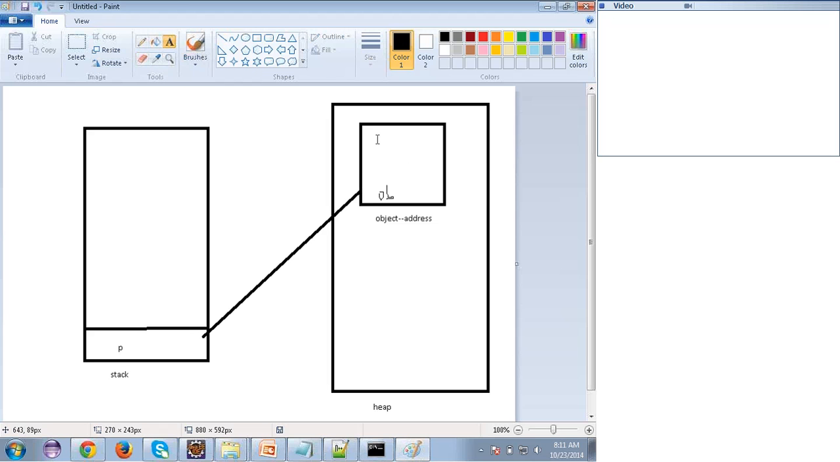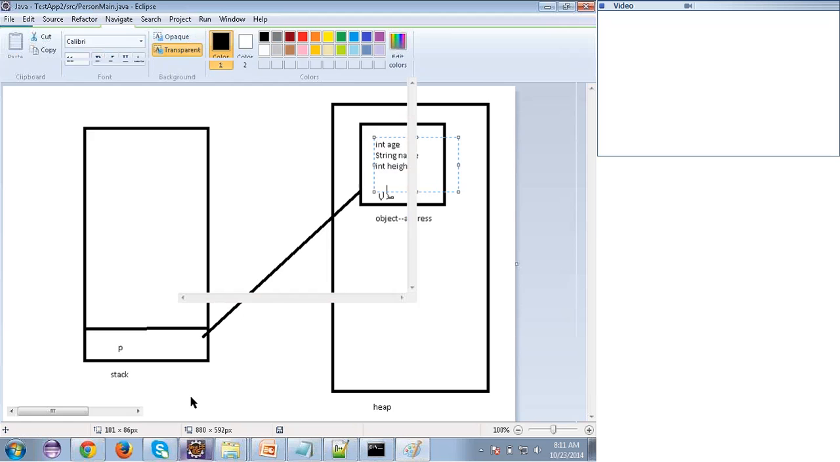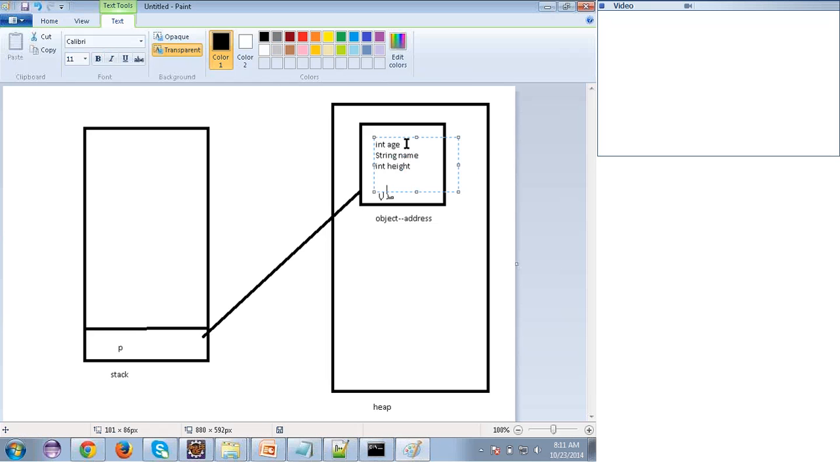In this object, what are the variables I have? One is int age, another one is String name, and the third one is int height. I didn't give any values to them, I just declared them. So by default, they will have some memory. int by default gives 0, String by default gives null, and again the int height by default gives 0. So all these will be stored.